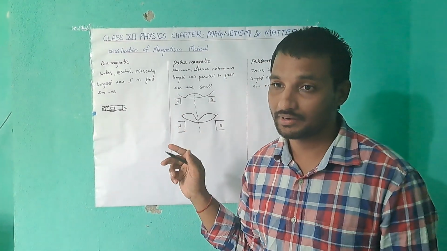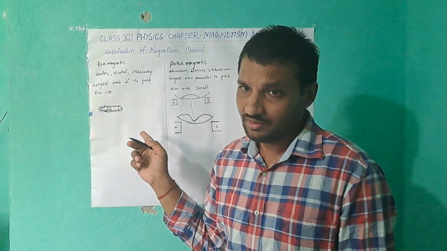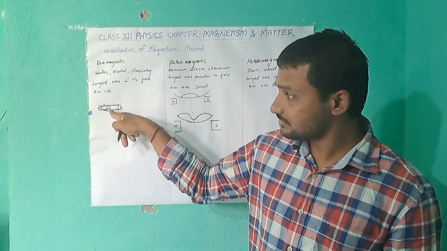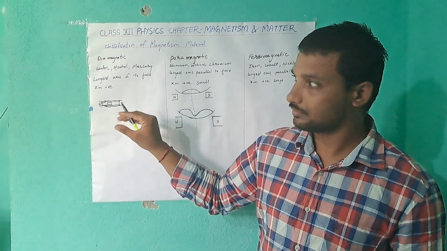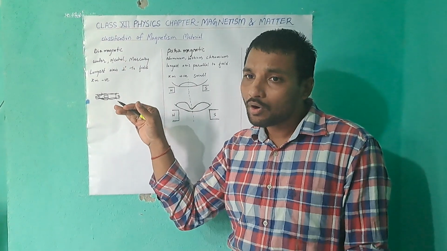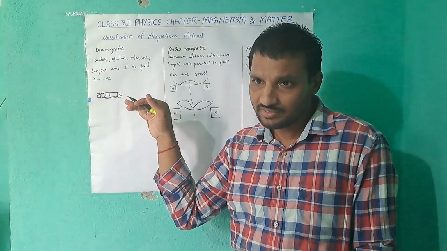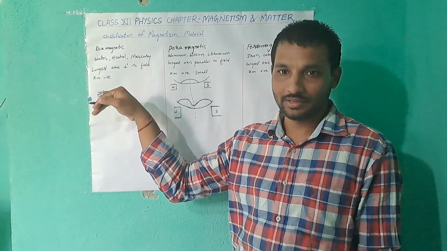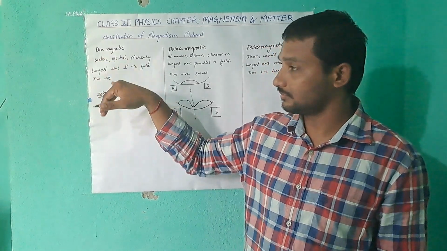We see what happened: the substance pushes the lines of force, not allowing them to come inside. This is the main point.